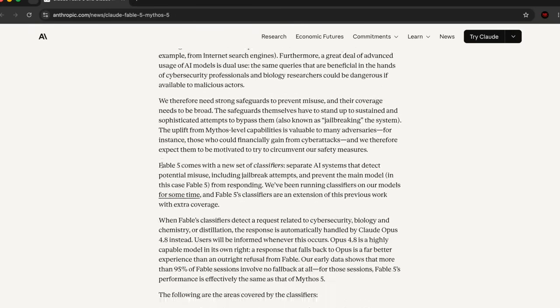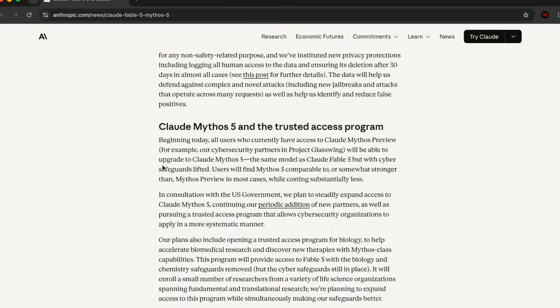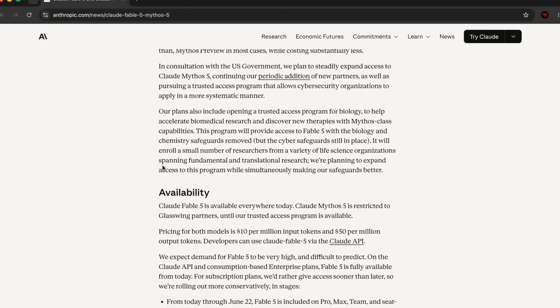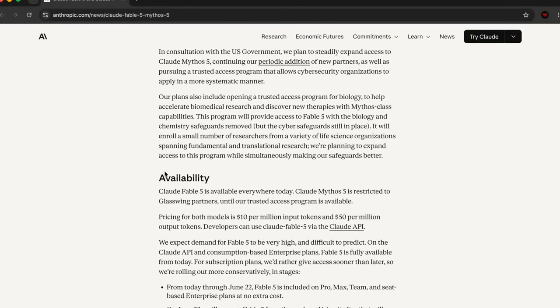I can keep on rambling about how great this model is. We can go through this entire documentation, but I'm pretty sure we don't need to do that right now. So I recommend you get started with Claude Fable-5 yourself. You can try it out on Claude on the desktop app, on Claude Code. And you have access to Fable-5 right now, not Mythos-5.